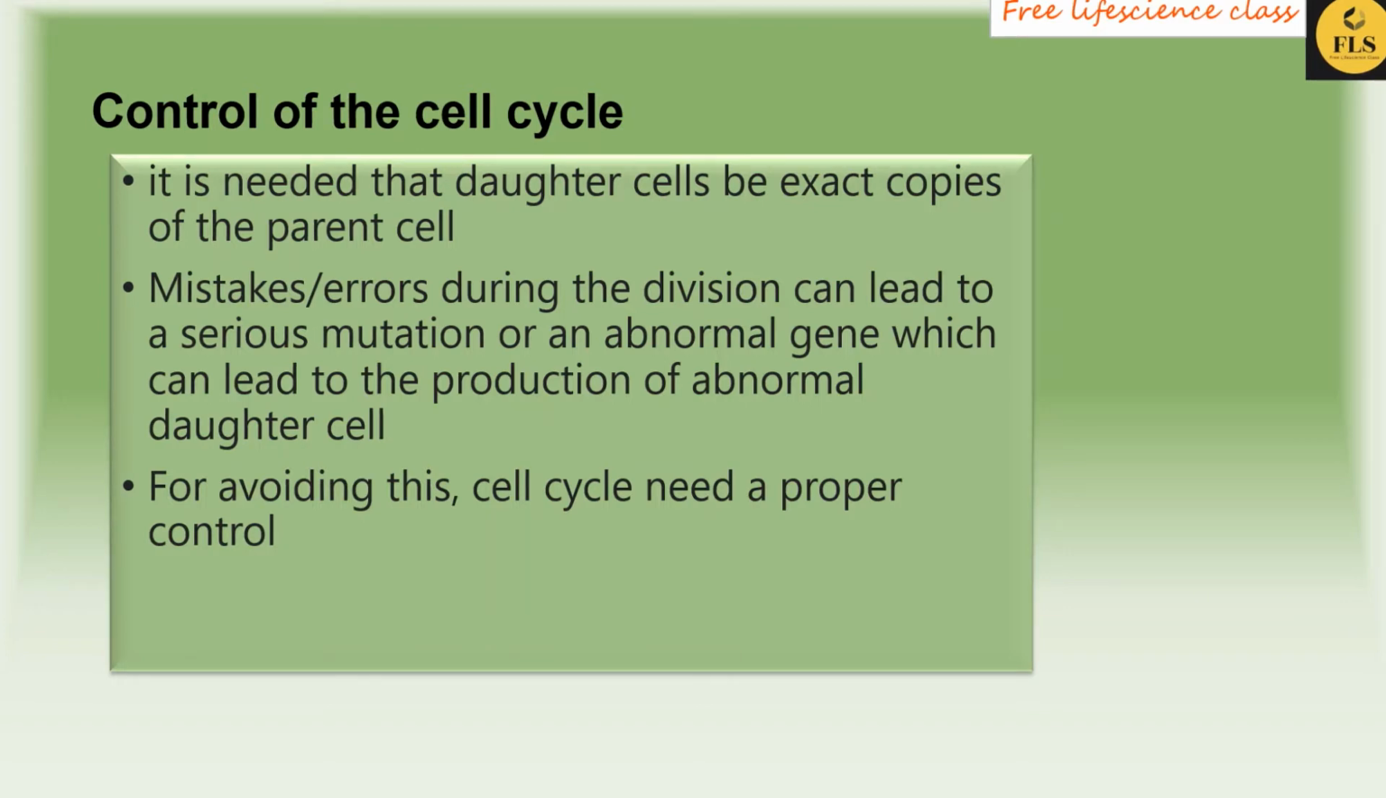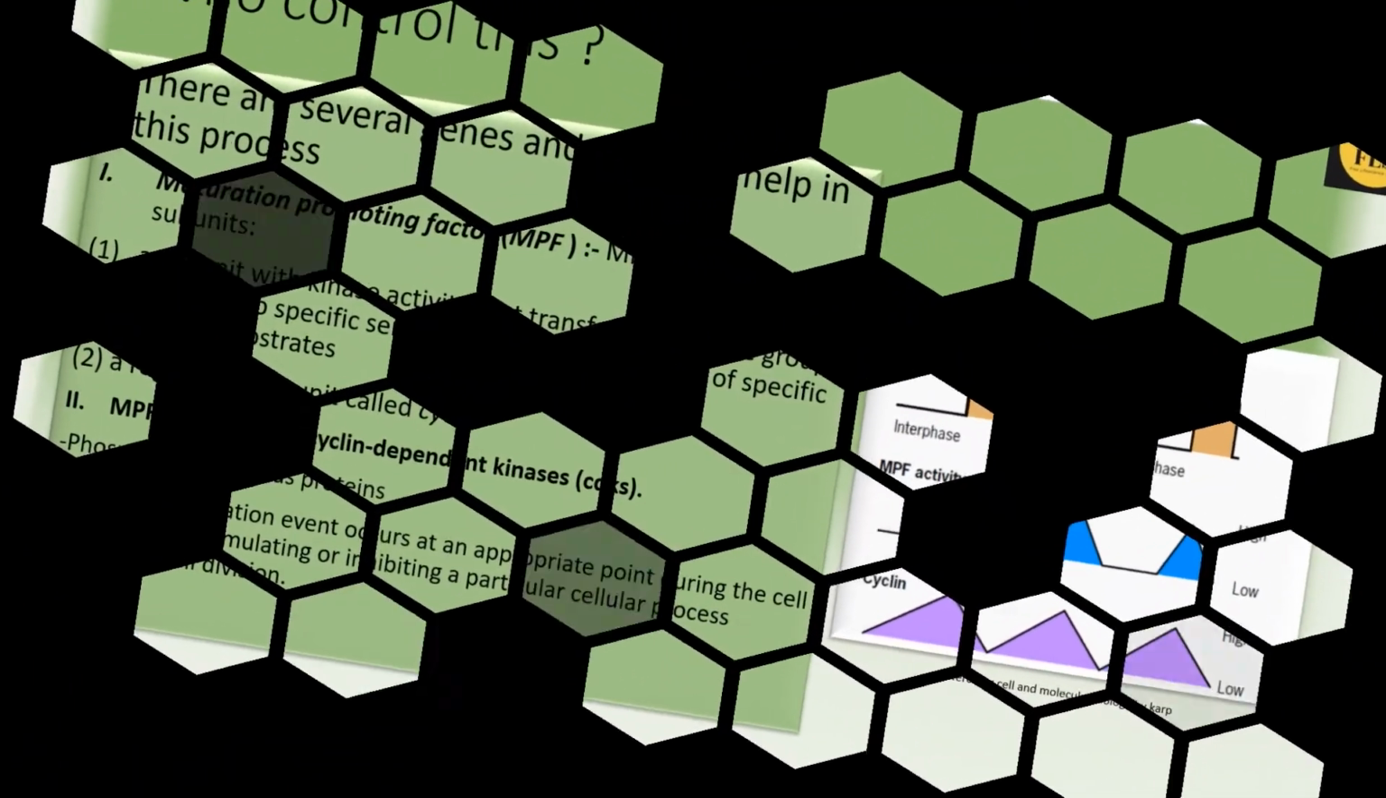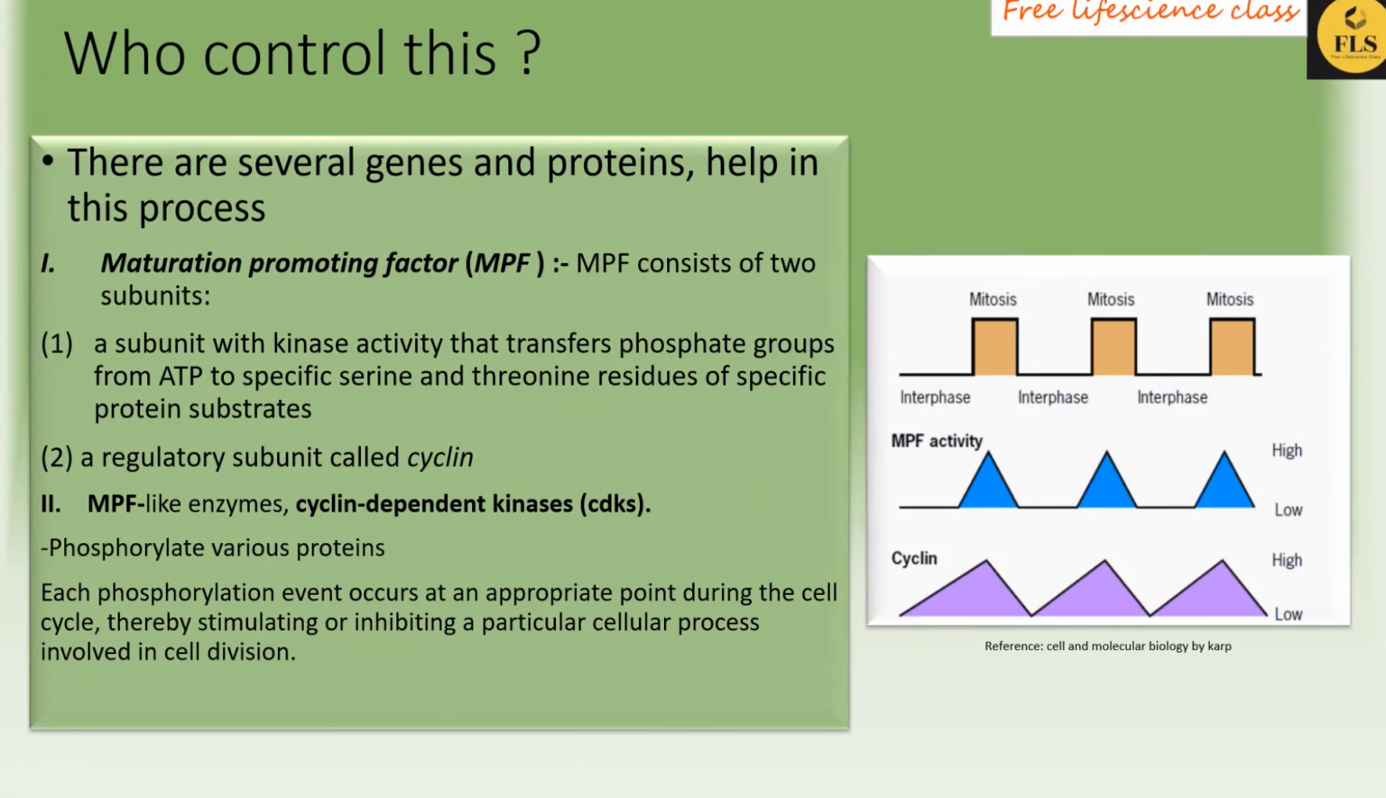There are also some genes and proteins which help in cell cycle regulation by acting as checkpoints. If you are okay, then you go to the next phase. If you are not okay, then you will not get into the next phase. Like that, there are several proteins which help in cell cycle regulation. One among them is maturation promoting factor. This is a very important one.